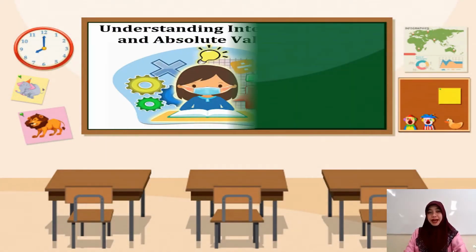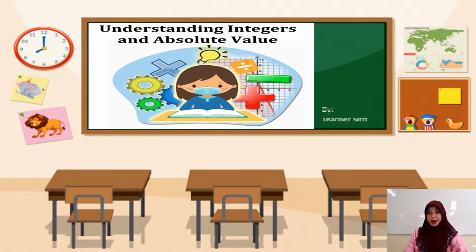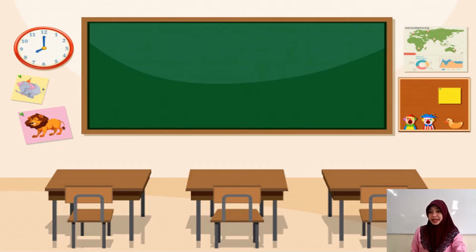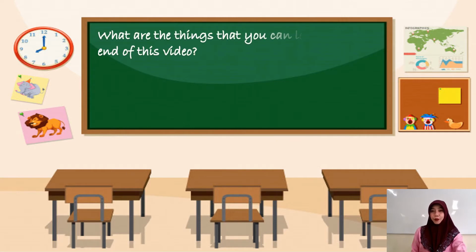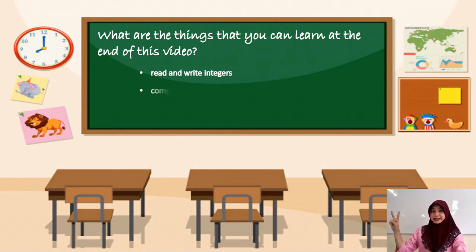It's about understanding integers and absolute value. But before that, let's have first our objectives for today. What are the things that you can learn at the end of this video? First, you will read and write integers. Second, you will compare and order integers. And third, you will find the absolute value of numbers.